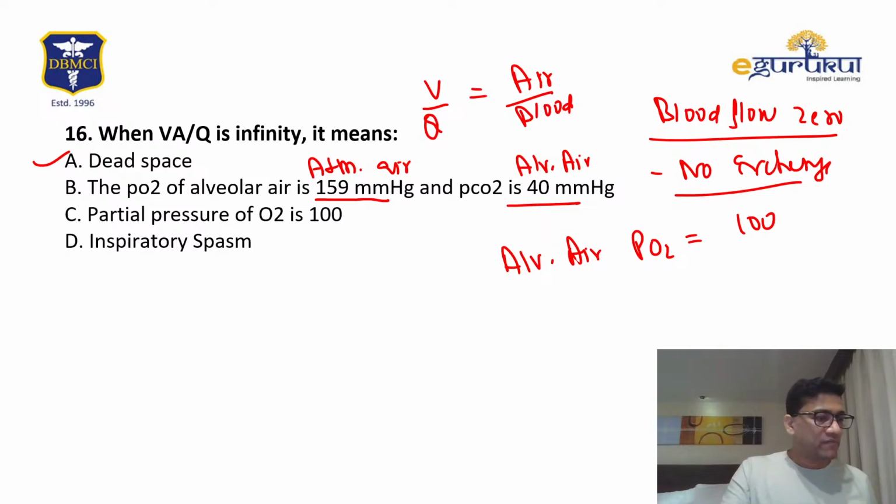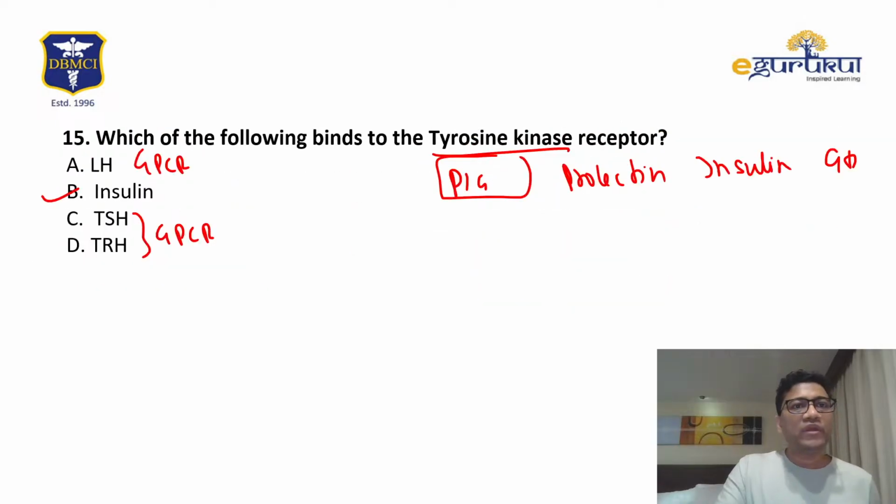Where is prolactin given? Okay, if prolactin is given as an option, then we can go for prolactin, but for tyrosine kinase the best answer is insulin. Insulin is the best answer for tyrosine kinase.